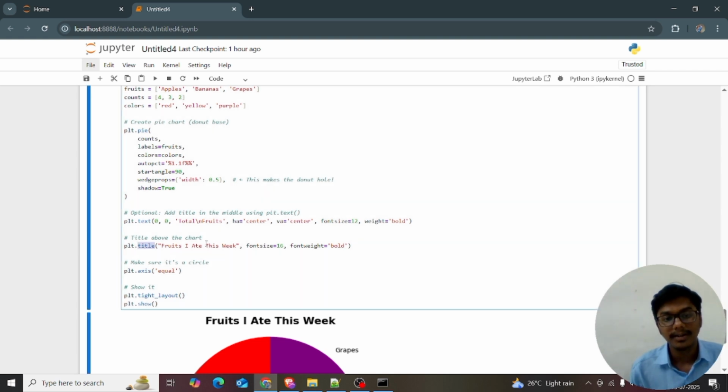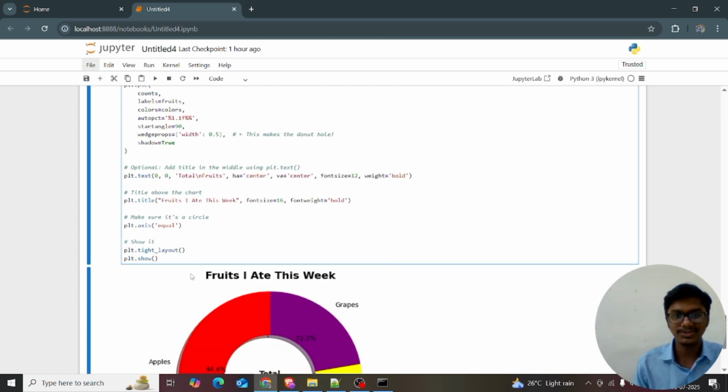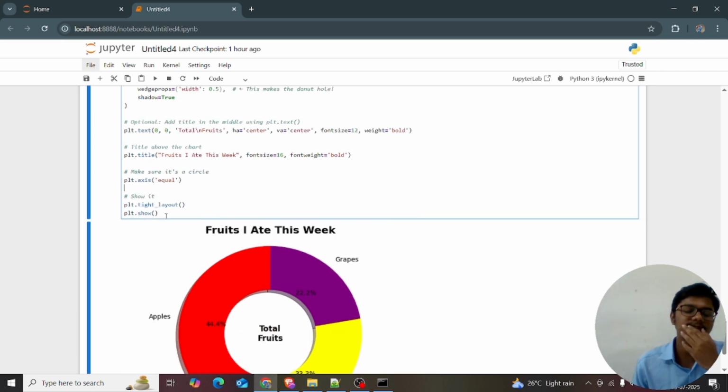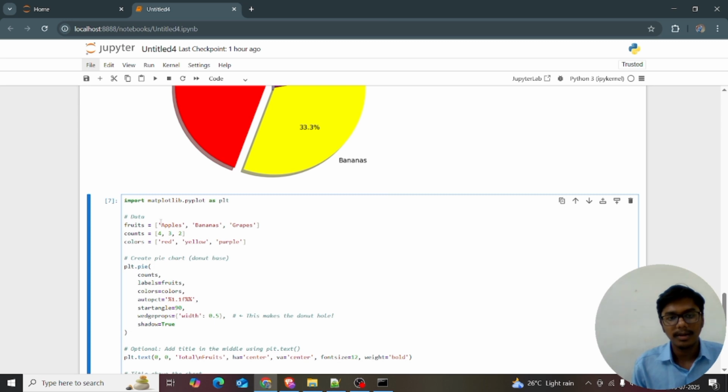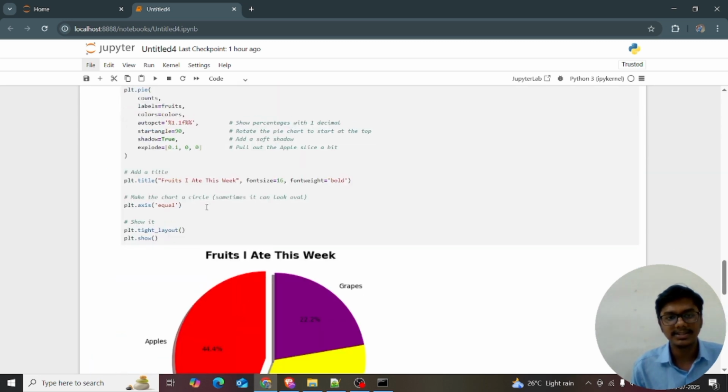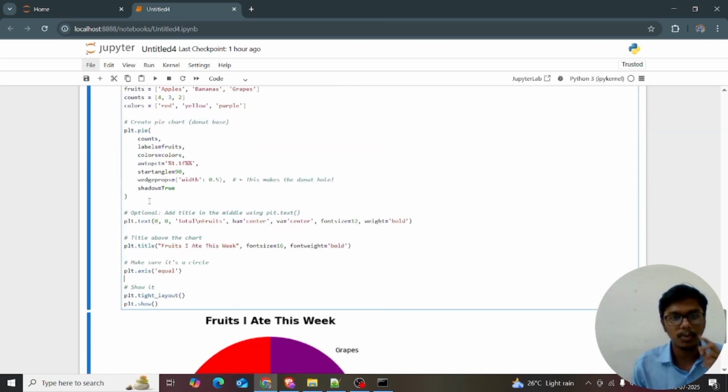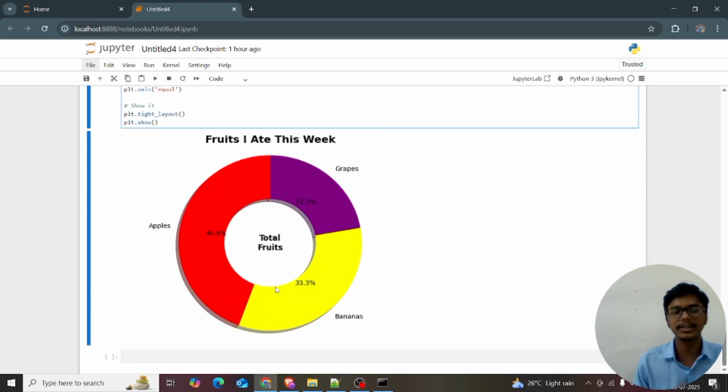plt.title, fruits I ate this week, font size equal to 16, font weight equal to bold, and plt.axis equal to, I want it in a circle shape, so I'm making sure it's a circle. If I didn't use it, it would become an oval. Then the same plt.title and plt.show. I hope everything will be fine. This is the pie chart, and for making the donut chart in a single line, wedgeprops is equal to width. I just want to give the width, and only then it will make the center hole.